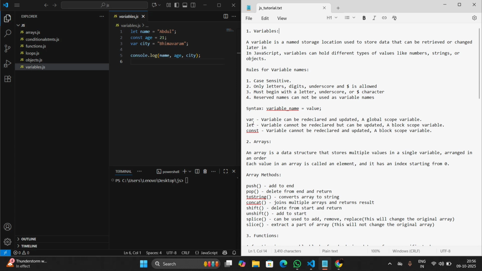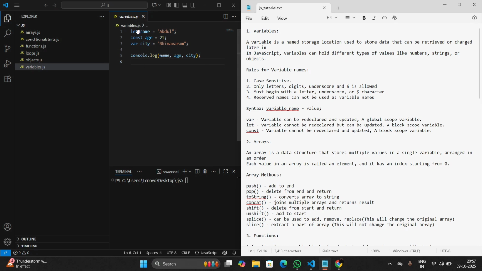There are three keywords. The first is var. When this keyword is used, the variable can be redeclared and updated. It is a global scope variable. The next one is let. A let variable cannot be redeclared but can be updated. It is a block scope variable. A const variable cannot be redeclared or updated. It is also a block scope variable.